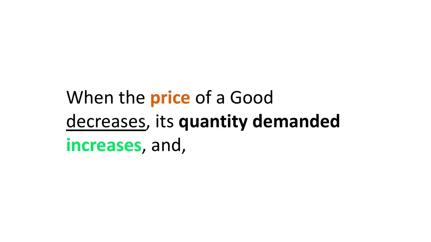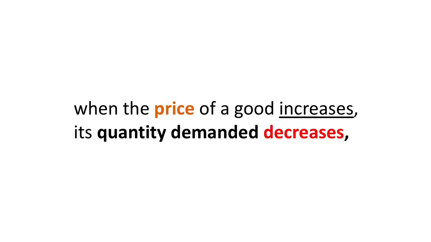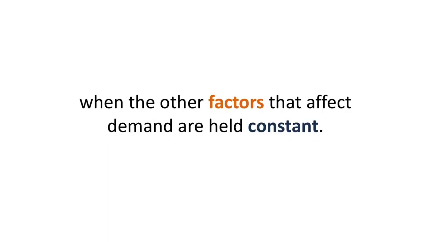According to the law of demand, when the price of a good, a product or a service decreases, the quantity demanded increases. And on the other hand, when the price of a good increases, the quantity demanded decreases. All this happens when the other factors that affect demand are held constant. What does this mean? We will explain it in the next lesson. Stay tuned. What you need to remember now is that the law of demand only applies when the factors that affect demand, apart from the price, remain unchanged.